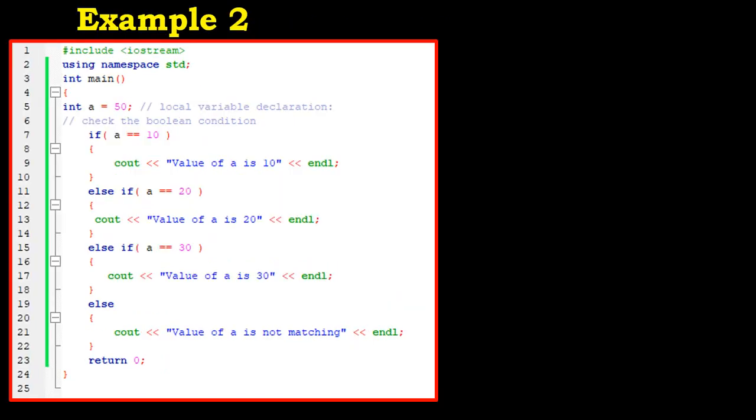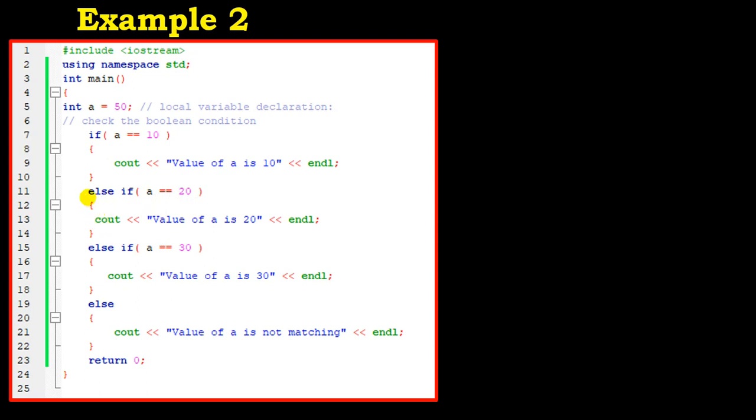Okay, so let's see another example. Here we are looking at the if, else if, nested if statement. So let's say we have int a, which is equal to 50, a local variable. Then we are checking: if a is equal to 10, we output that the value of a is 10. Else if a is equal to 20, that is, if the value stored in a is the same as 20. Don't forget, as we said in the previous video, this is equality, which is comparing.